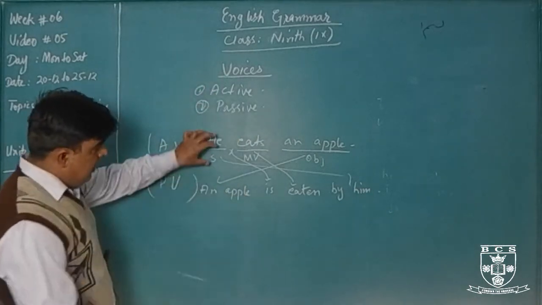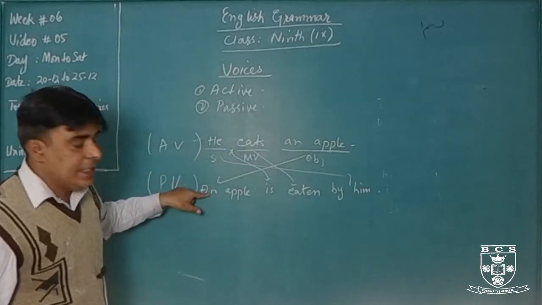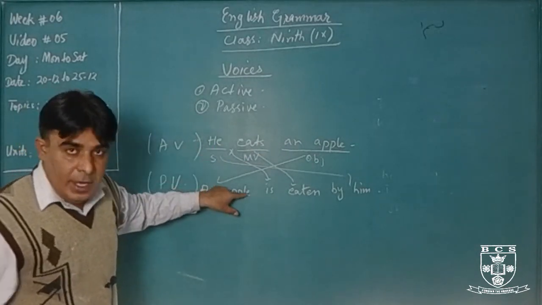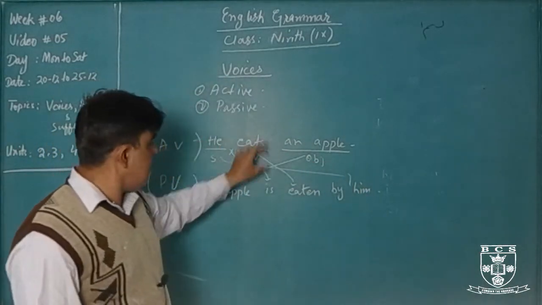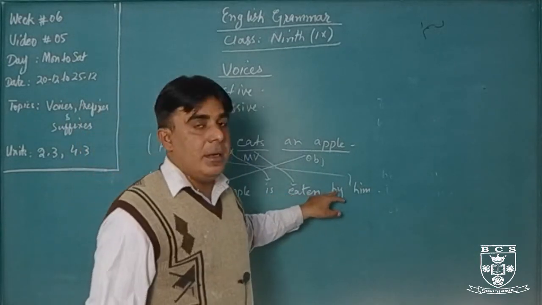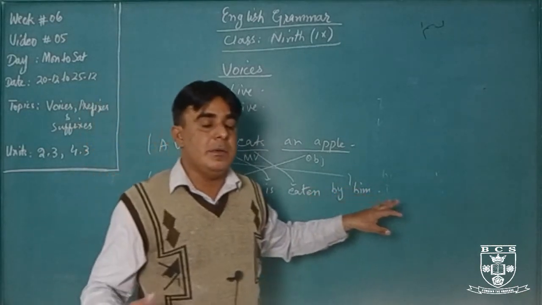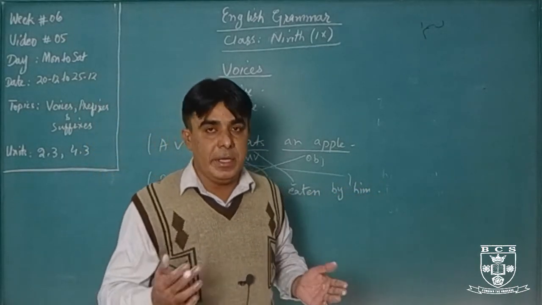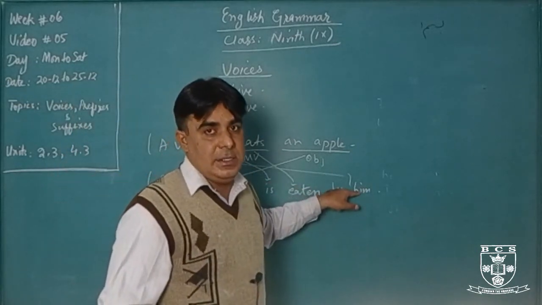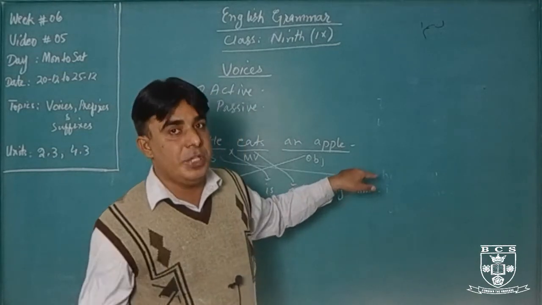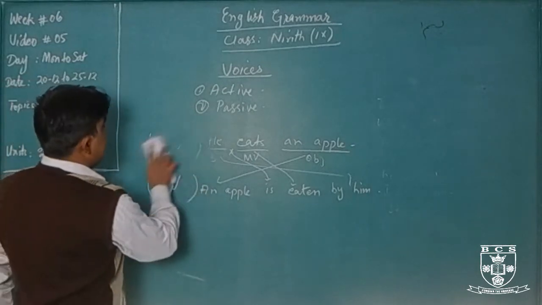In passive voice, we will use the object first of all. The object will be in the subjective case. After that comes the helping verb. Helping verbs are different. After that we will use the main verb, third form, and then the addition of by. Sometimes we add by, but sometimes we always add be. I will teach you that later. And then the subject will be in the objective case. That is the sentence structure. I have given you the example.